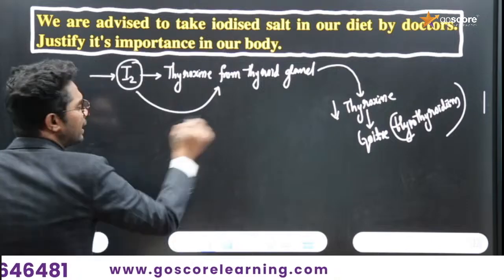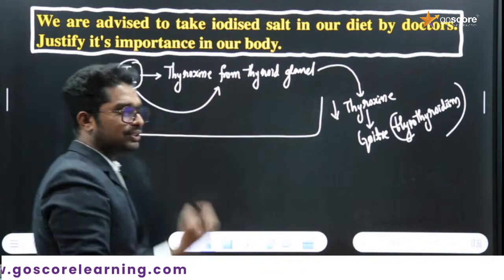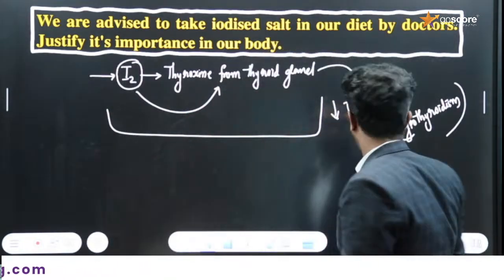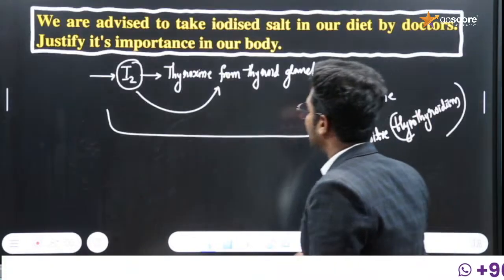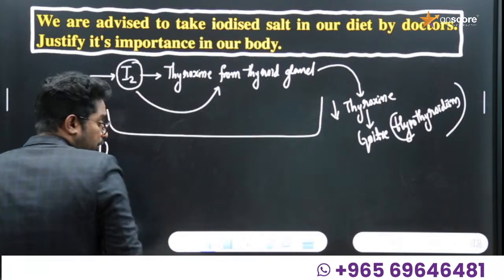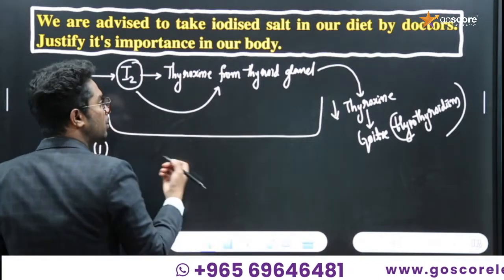These are the key major concepts. What are the concepts I discussed about this? It's your duty to explain briefly in this case. At the same time, if it is for 2 or 3 marks, it's our duty to write down more points also. Which are the functions of the thyroxine hormone in our body?